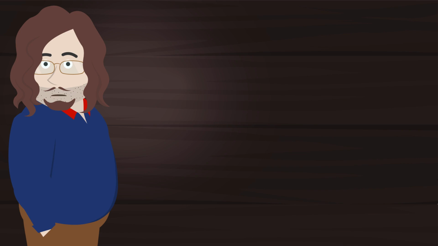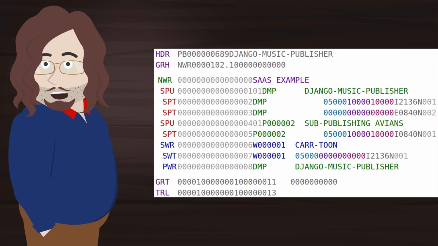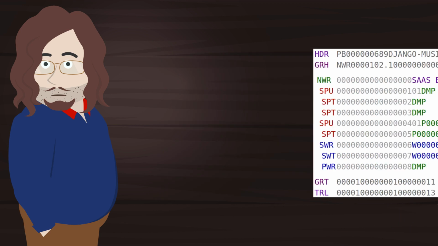One of our alpha testers suggested it. We did a little experiment. For this, I just put some code on top of DMP, my free open source project. Here is an example of a CWR output. Note that sub-publishing AVNs collect for the United States.